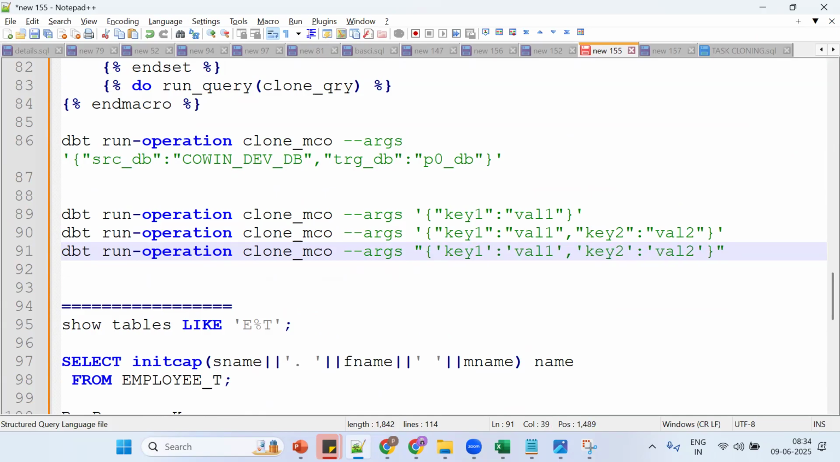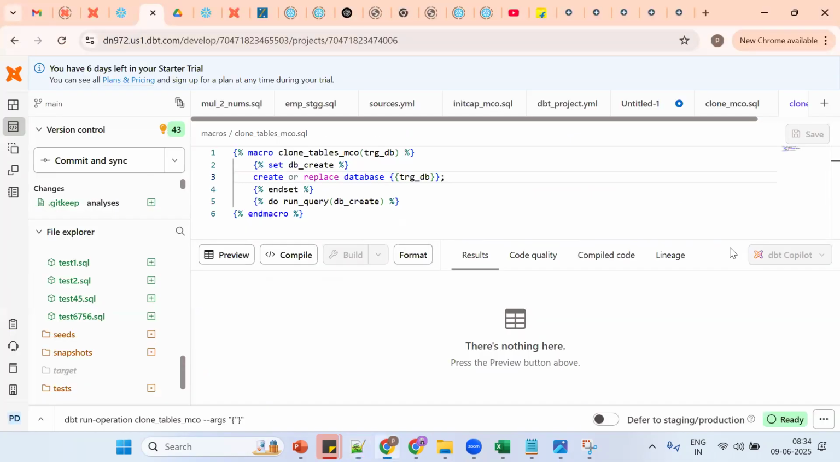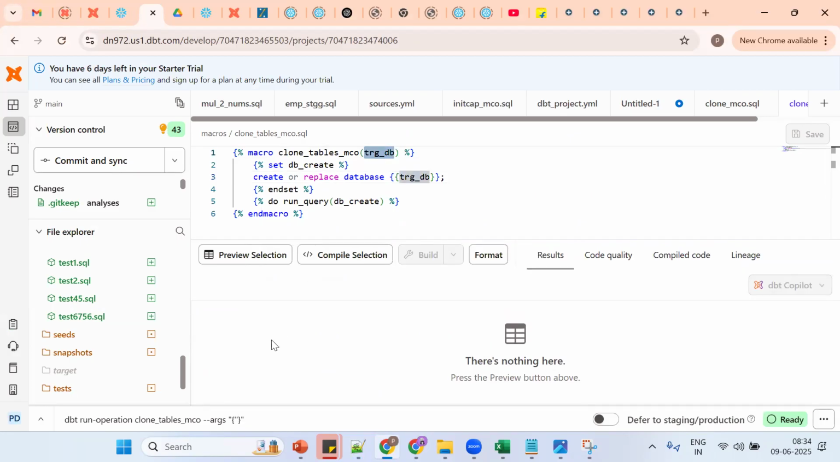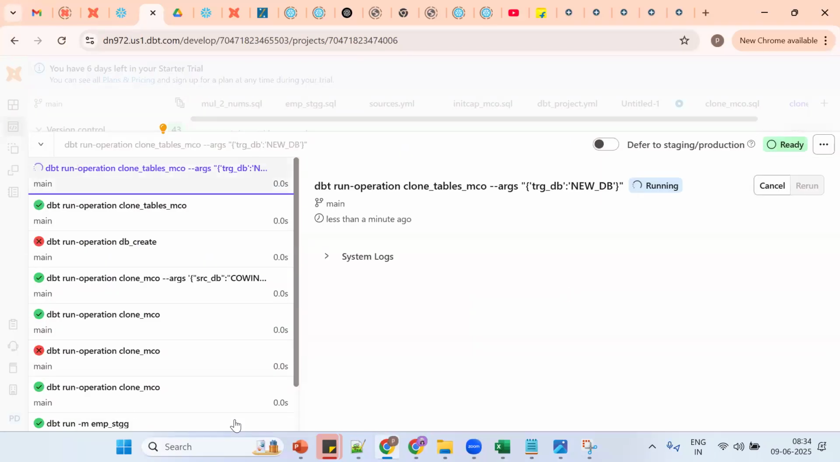See, this is good so far. This is the functionality, and this is fine. Now tell me how to call. What's the argument? So trgdb colon new db. Okay, so far good. Now how to run? Simply press enter. Now the new database will be created. The first step is completed. What is the second task?